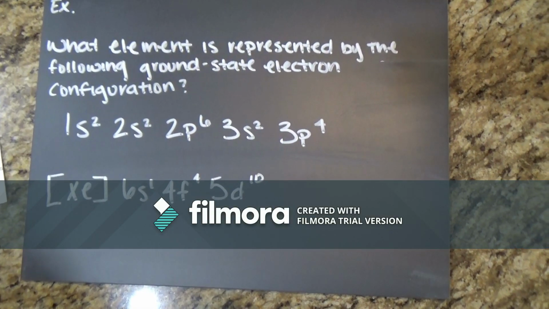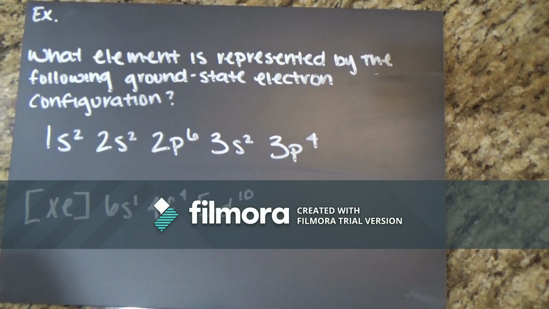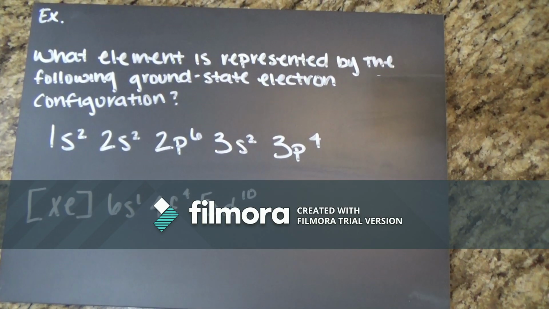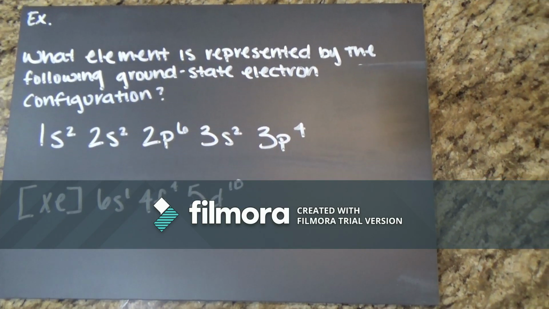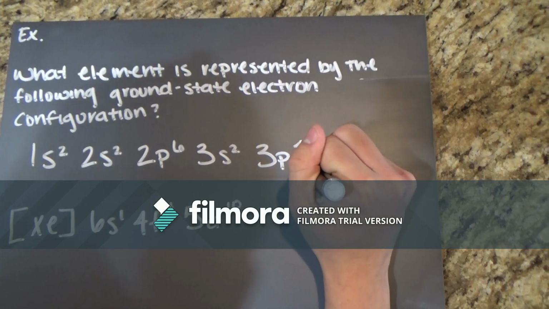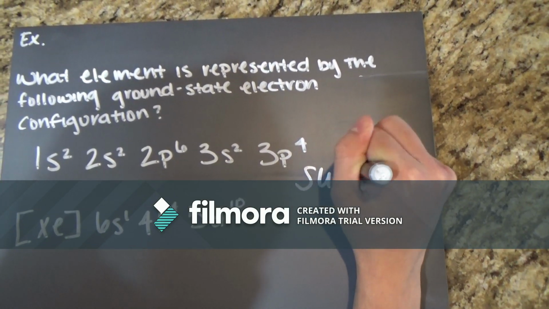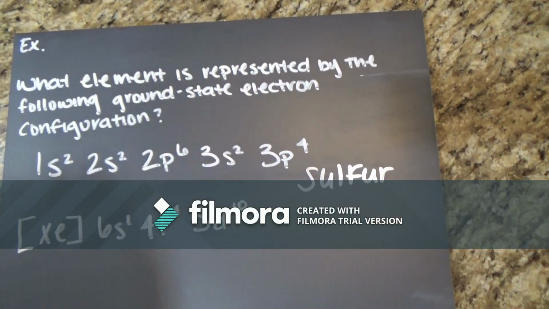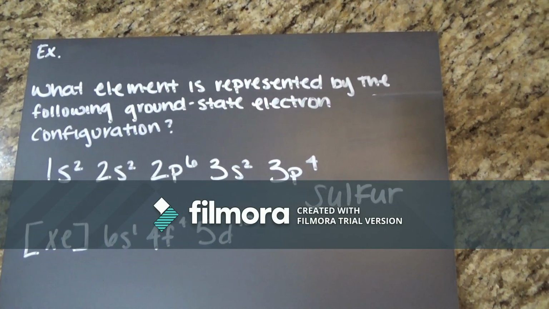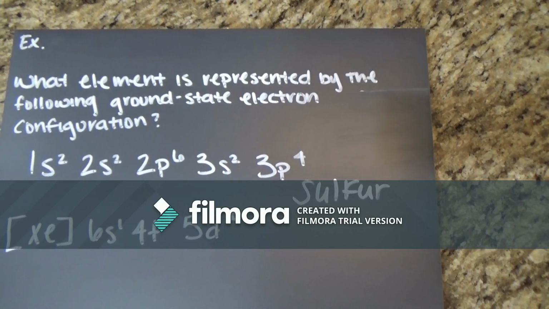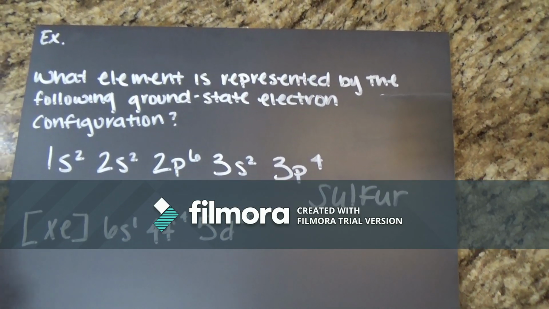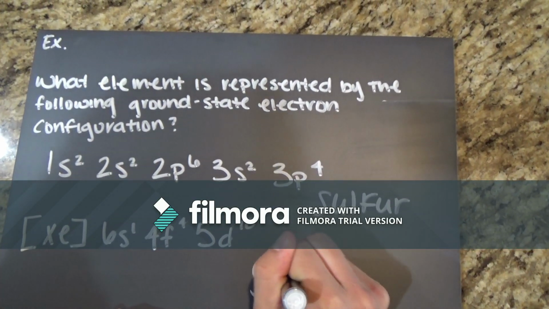Example. What element is represented by the following ground state electron configuration? 1s2, 2s2, 2p6, 3s2, and 3p4, which the answer should be sulfur. And the other example is Xe 6s1 4f14 5d10. So the answer right there should be gold.